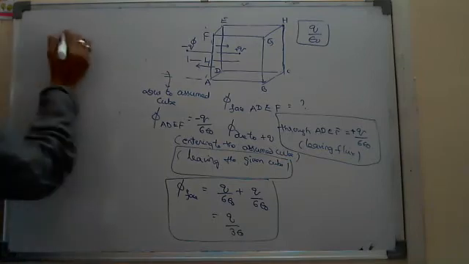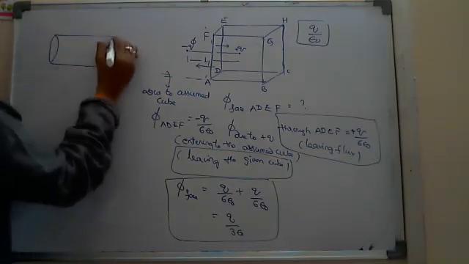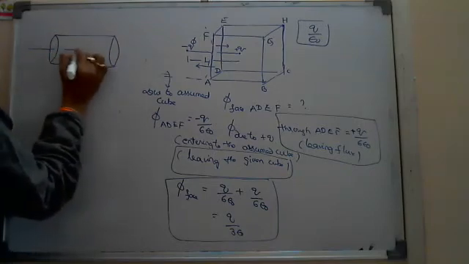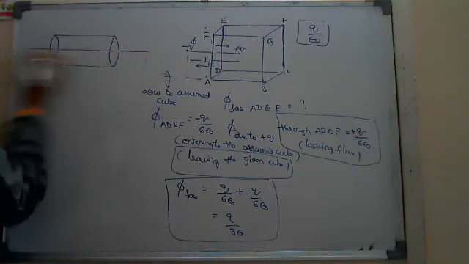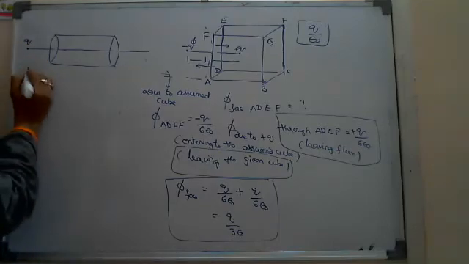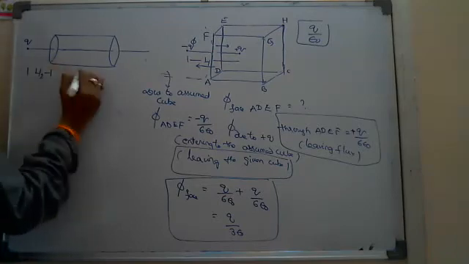To understand more clearly, suppose I ask, this is one cylinder, and this is the axis of the cylinder. Taken like this, and on the axis one charge is placed here, exactly at a distance of L by 2 from one face.